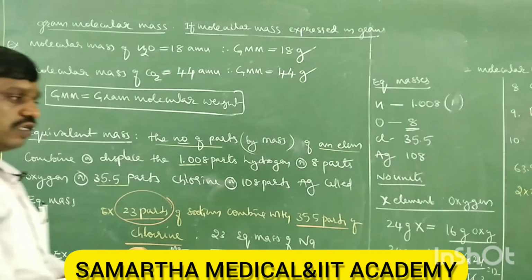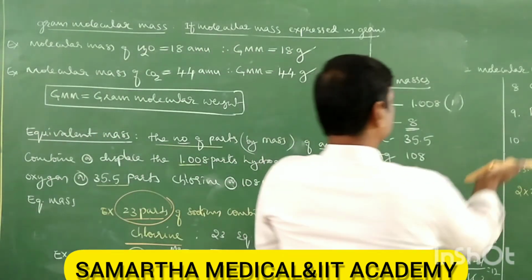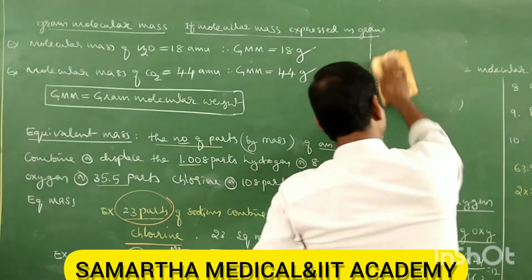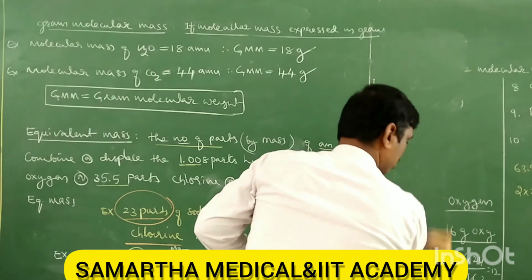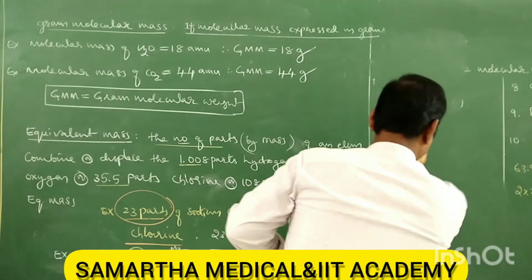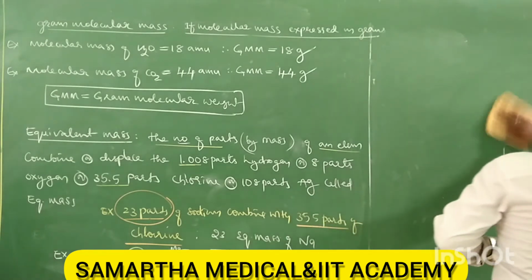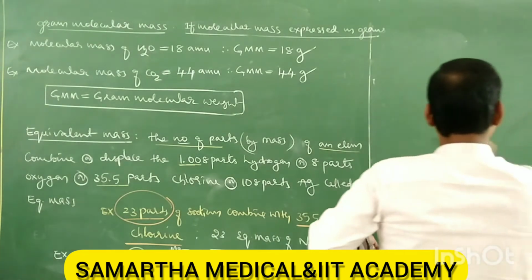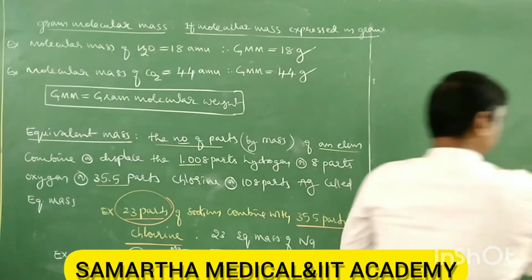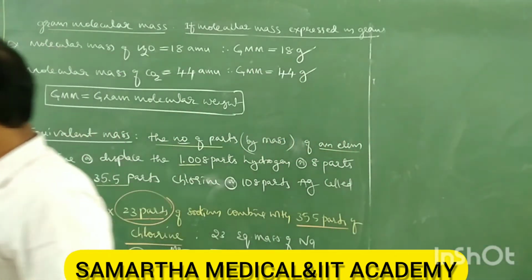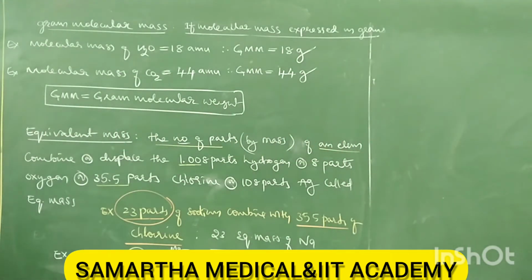Okay, so that is equivalent mass. Now we have equivalent volume also. Let's see equivalent volume.